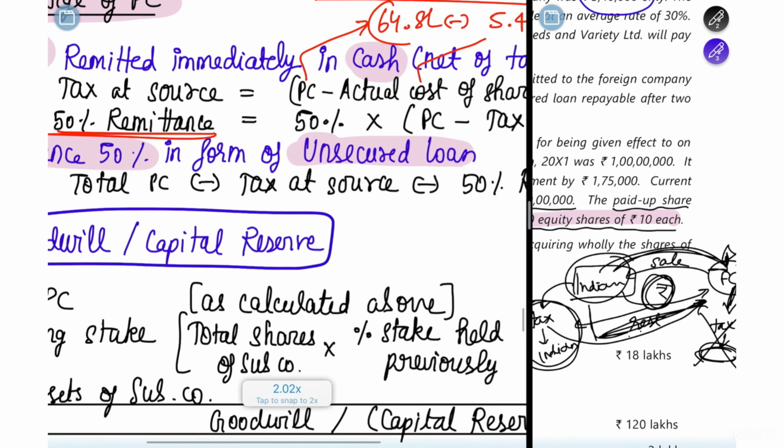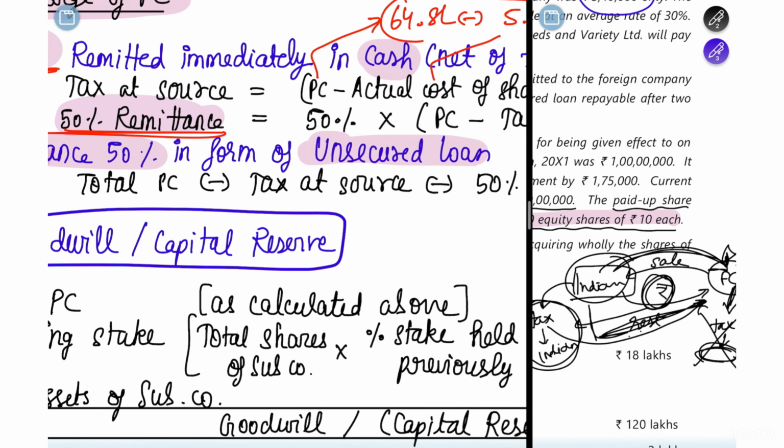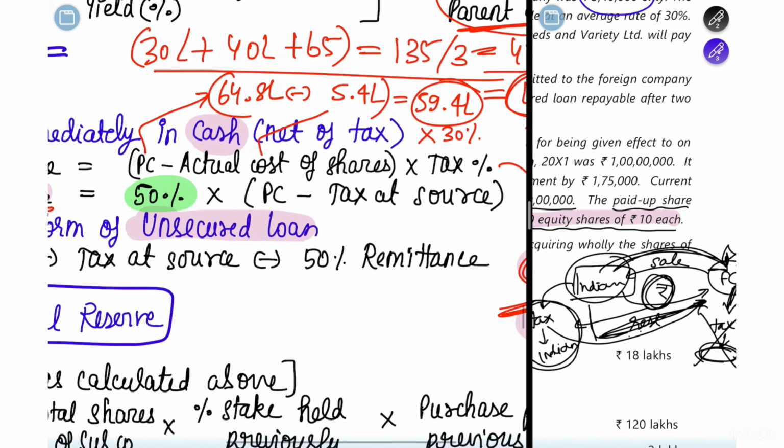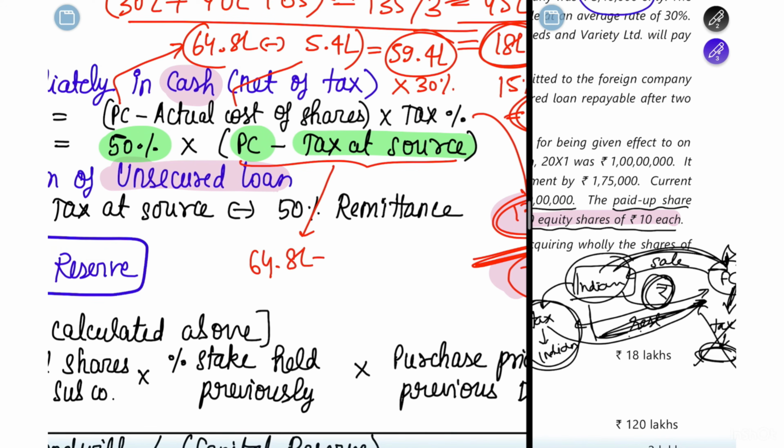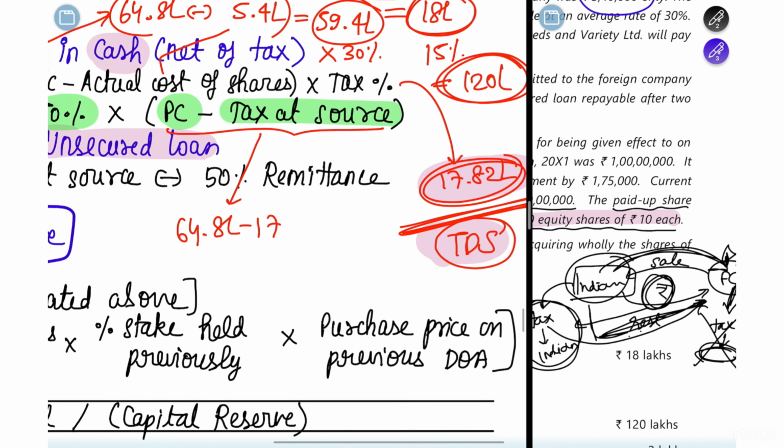So how much is the 50% remittance going to be? Whatever the total purchase consideration is, minus the tax at source. The total purchase consideration is 64.8 lakh. In that, you have to give a tax of 17.82 lakh to the government.